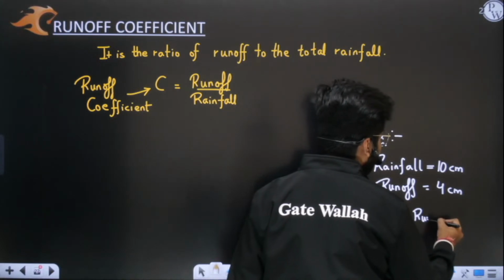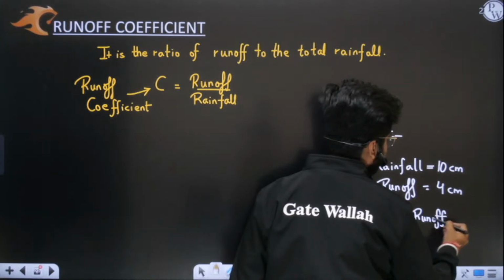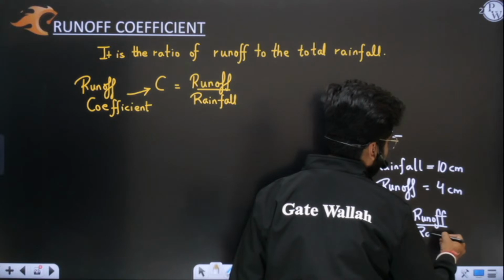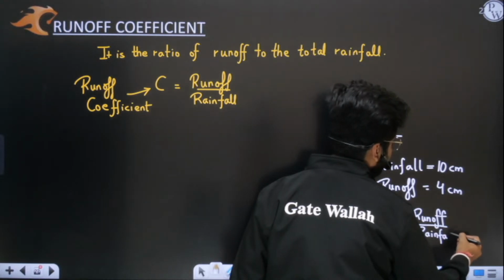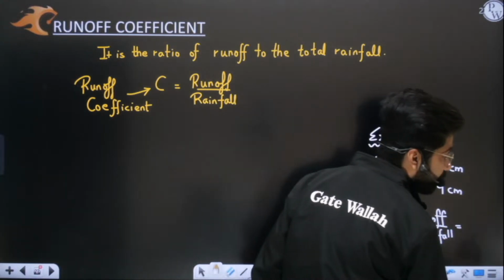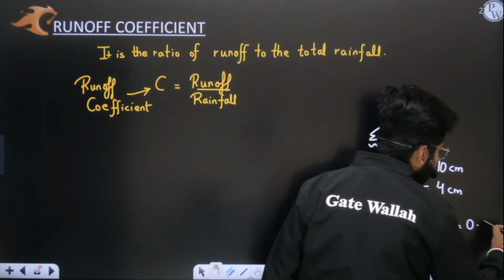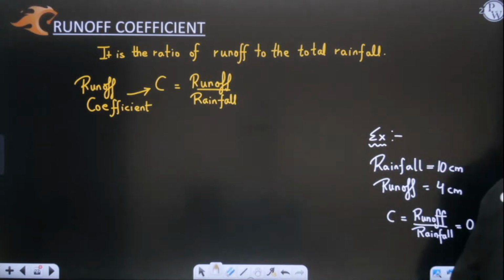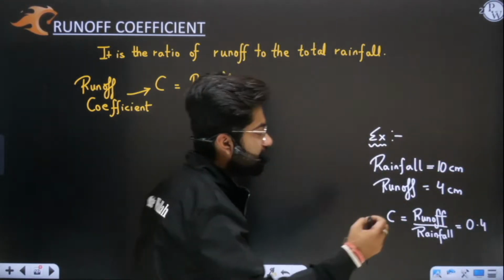Runoff coefficient is nothing but runoff upon rainfall. Yes or no? 4 upon 10, it's nothing but 0.4. Very good, Sushil, very good. I hope this is clear to you. Yes or no? Perfect. So 0.4 is the runoff coefficient here.